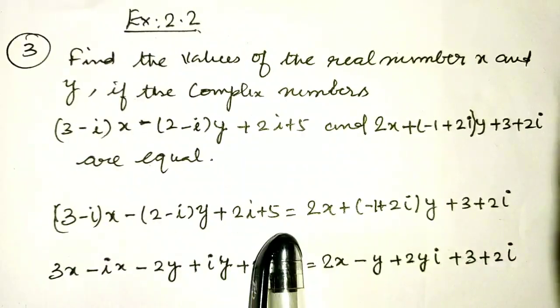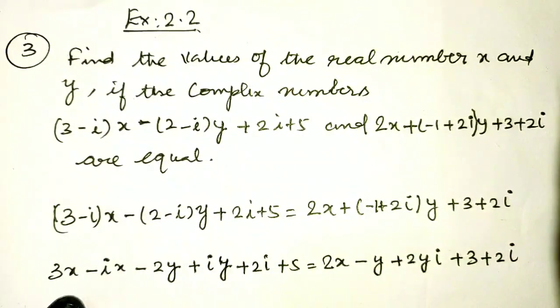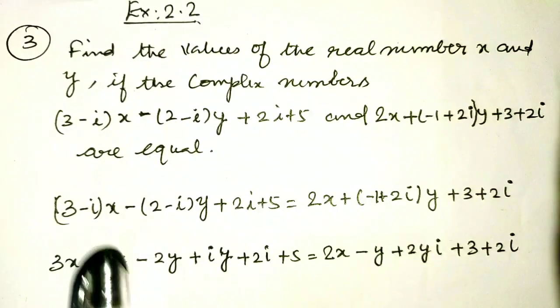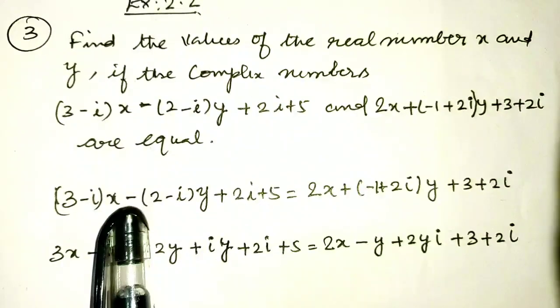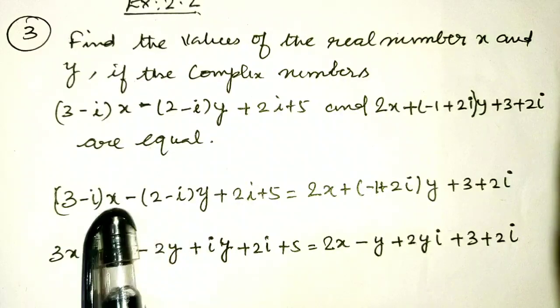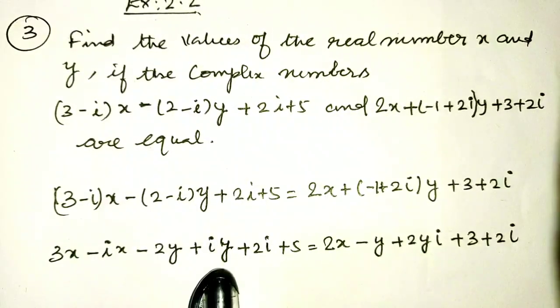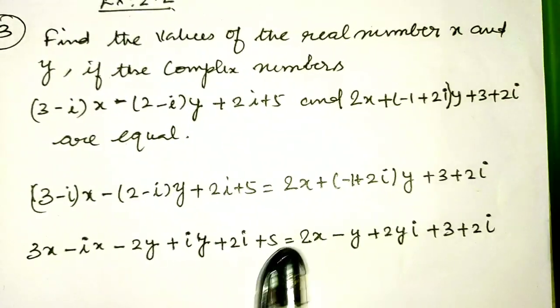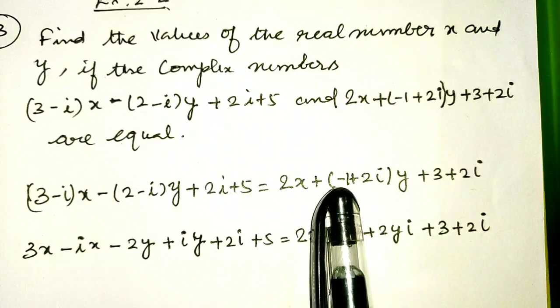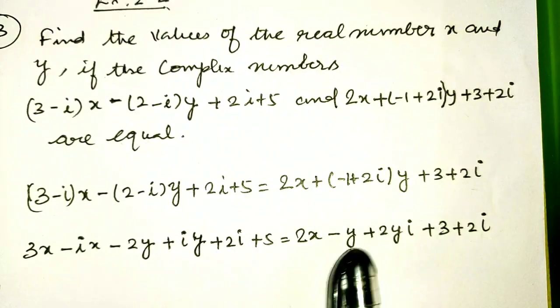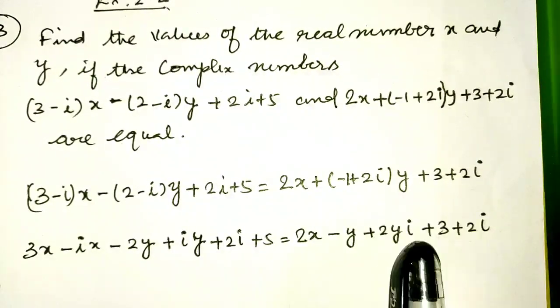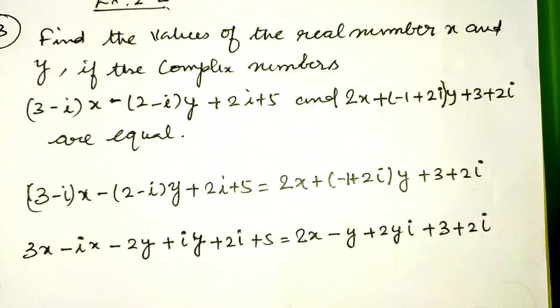Now I am going to simplify the left hand side. 3 into x gives 3x, minus i into x gives minus ix, minus y into 2 gives minus 2y, minus into minus becomes plus, i into y gives iy. Next one is 2i and 5 is equal to 2x minus 1 into y gives minus y, 2i into y gives 2yi plus 3 plus 2i.